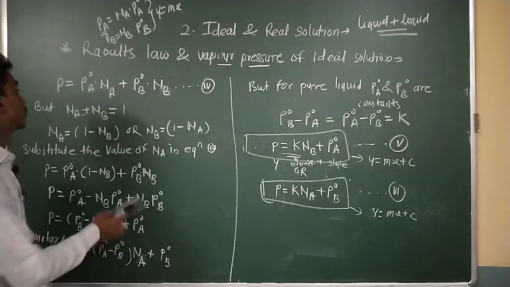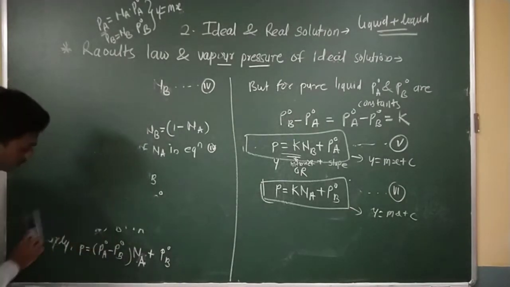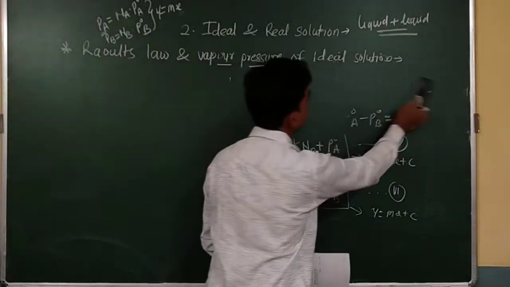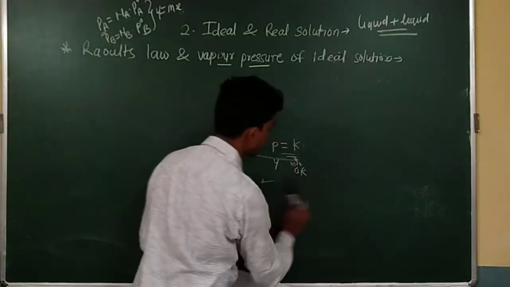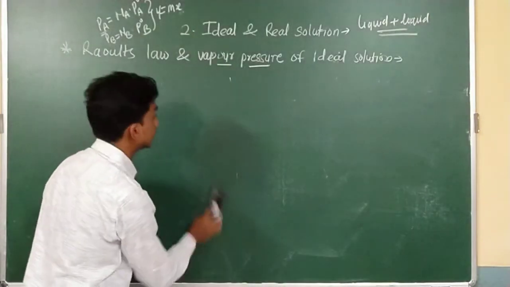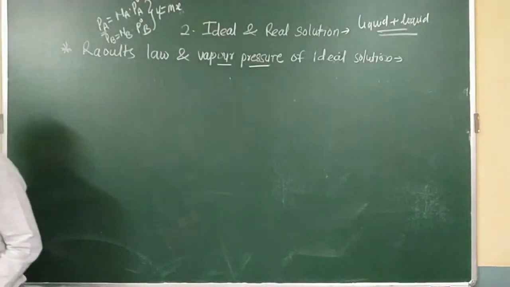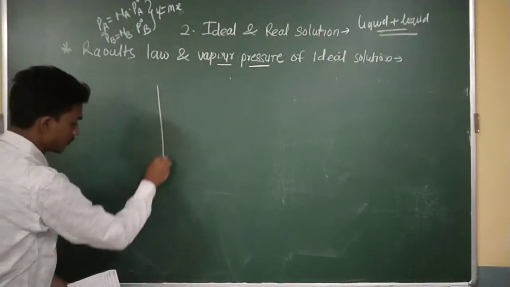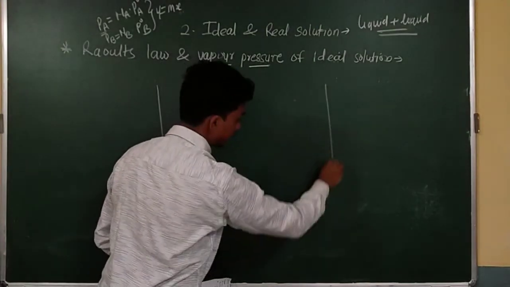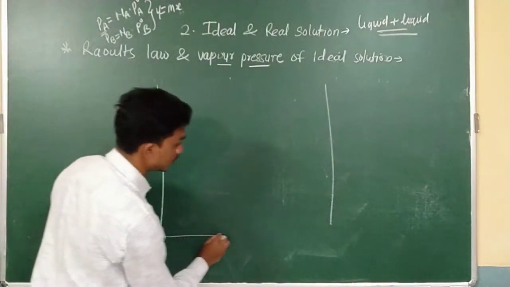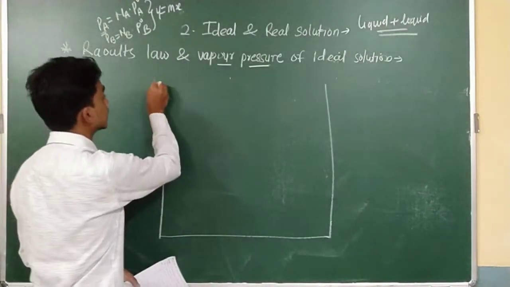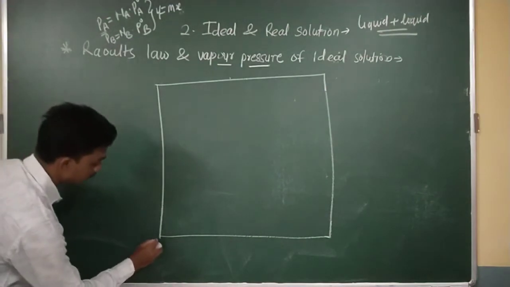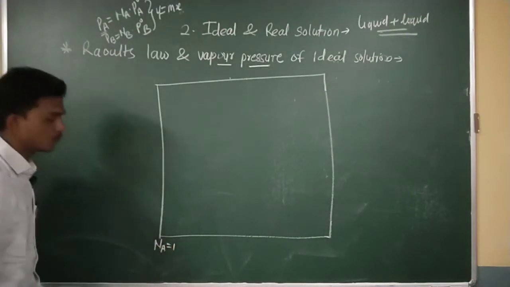So when I go to the graphical form, I will get a simple graph, and from this graph I can say this is the Raoult's law, and this is the partial vapor pressure of the components. I am writing both the components because I am using two component systems. Here I am taking mole fraction of A equal to 1.